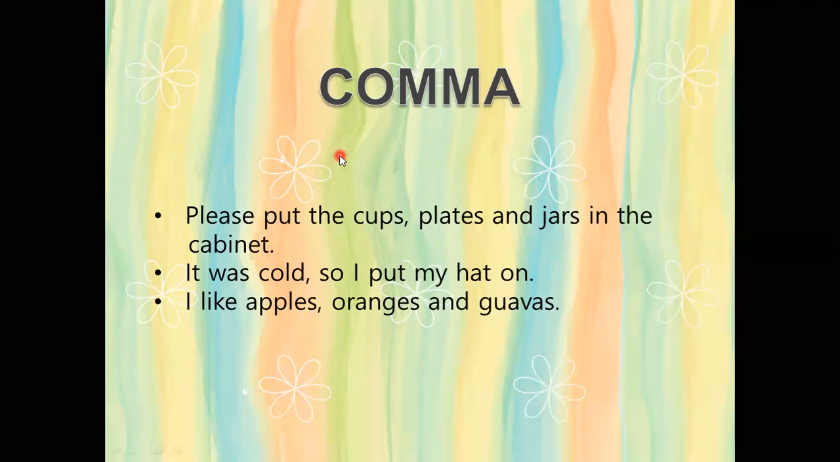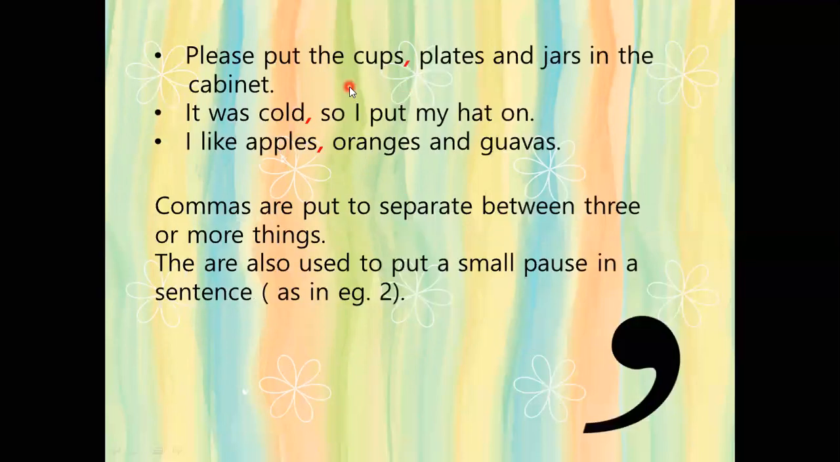So we have a few sentences here. Please put the cups, plates and jars in the cabinet. It was cold, so I put my hat on. I like apples, oranges and guavas. So in all these 3 sentences, we have commas. A comma between cups and plates, a comma between it was cold, so I put my hat on. I like apples, comma, oranges and guavas.